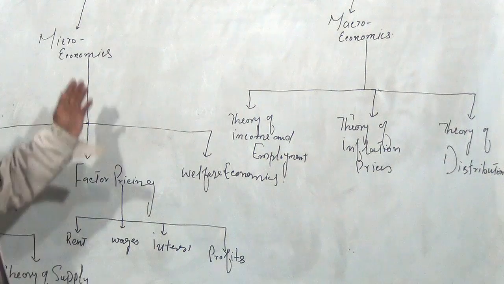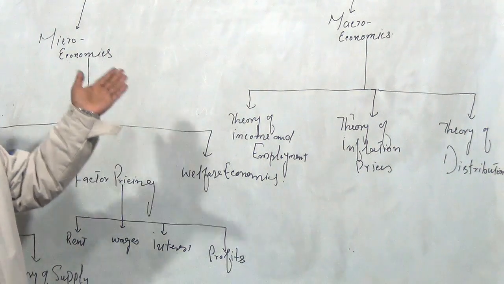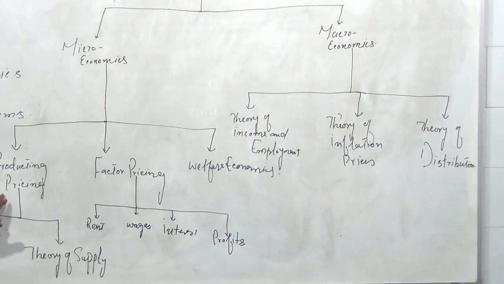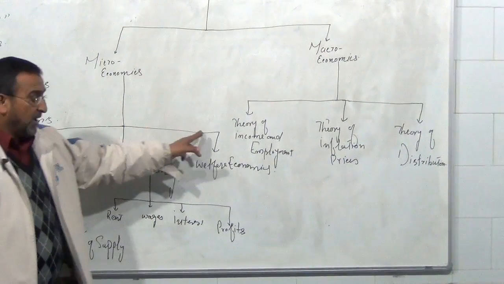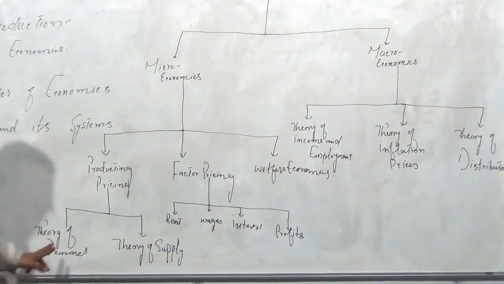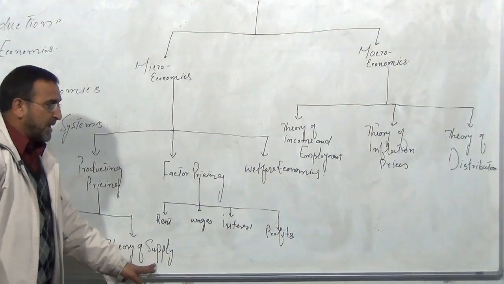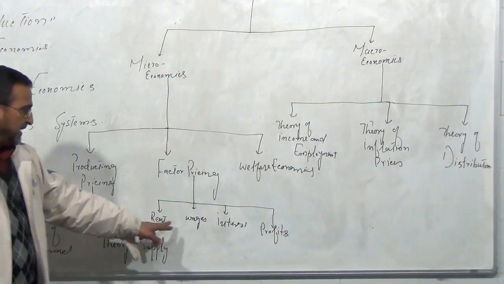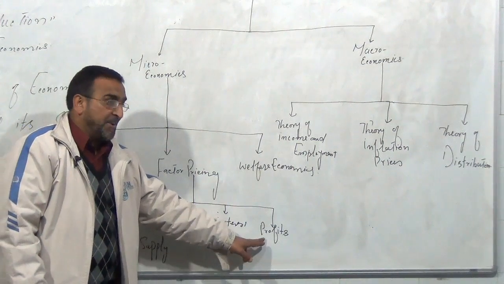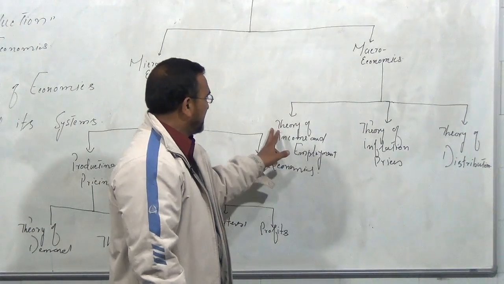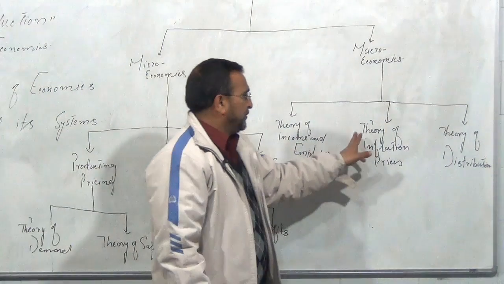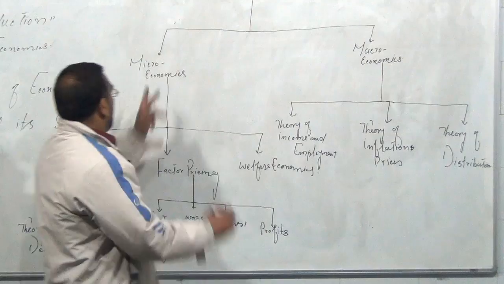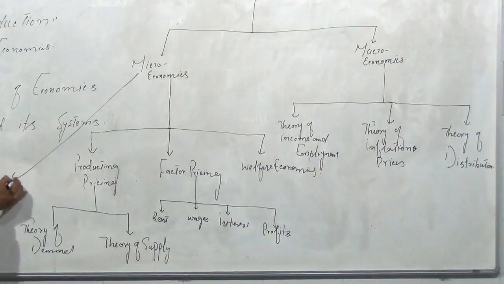So dear students, this we call the subject matter of economics: microeconomics, macroeconomics, product pricing, factor pricing, welfare economics. Product pricing includes theory of demand and theory of supply. Factor pricing is how the factors of production are priced, that is rent, wages, interest, and profits. Then in macroeconomics, we have theory of income and employment, theory of inflation and prices, and theory of distribution. Now come to microeconomics.